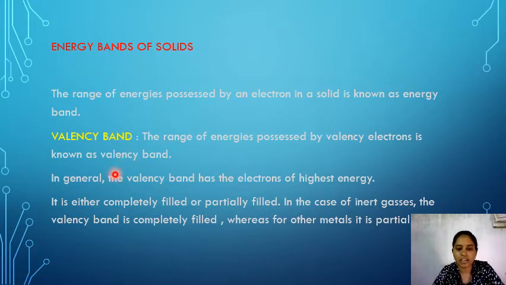In general, the valency band has electrons of highest energy. Sometimes this valency band is completely filled and sometimes it is partially filled. In case of inert gases, the valency band is completely filled, but in case of others, the valency band is partially filled.